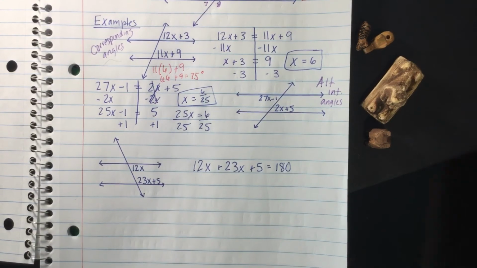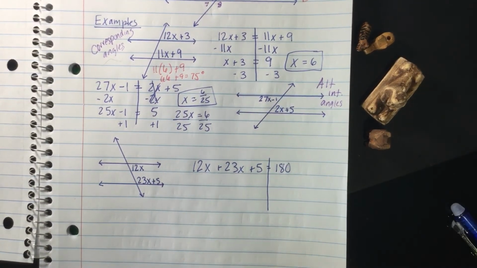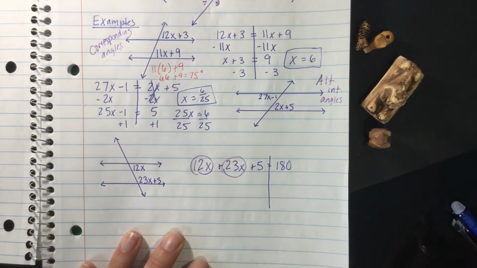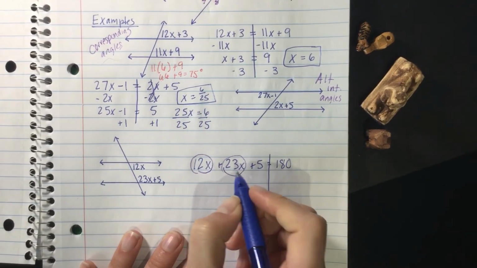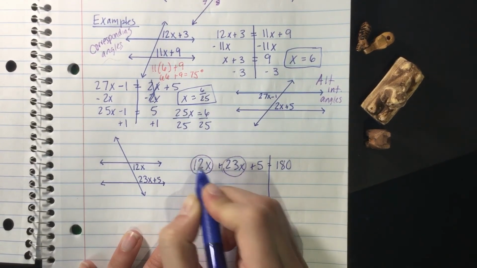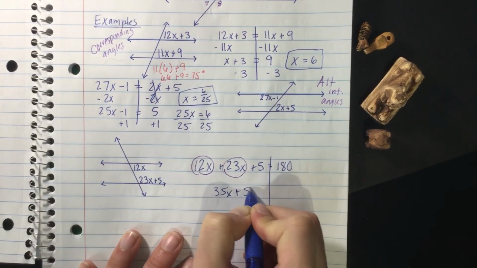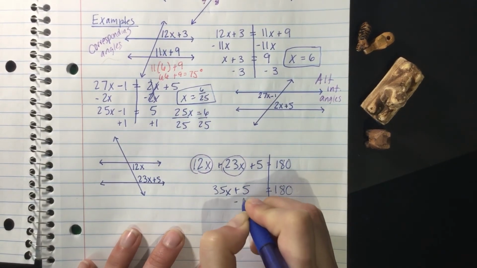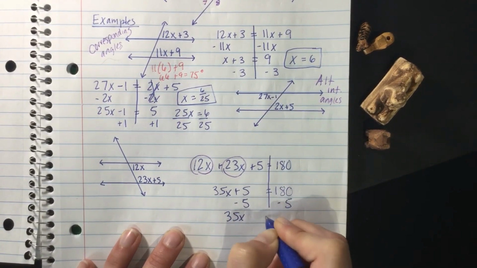All right, so these are different than the last ones, so we're going to draw a line down the equal sign. We're going to collect like terms. So 12x and 23x are like terms, and when we add those together, we're going to get 35x plus 5 equals 180. All right, and then we subtract 5. We've got 35x equals